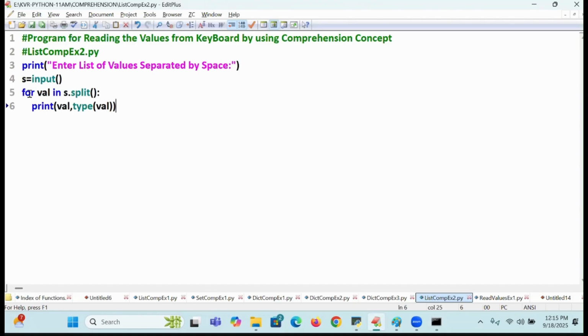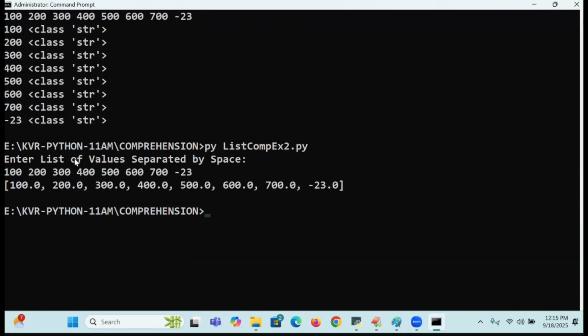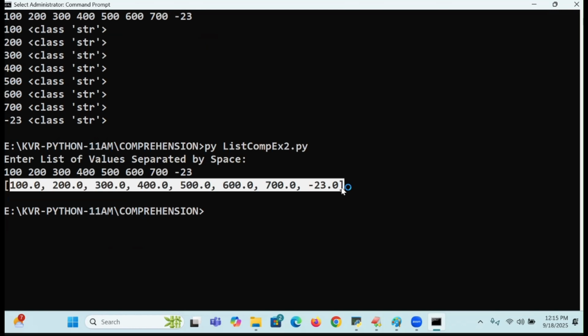These values I want to add to the list. How do you do that? LST is equal to, now I am going to add to the list. LST dot append of, which type? Float of value. Which value actually? STR, converted into which type? Appending to whom? LST. Now print of LST. See students, execute the data. Am I getting everything in float format or not?